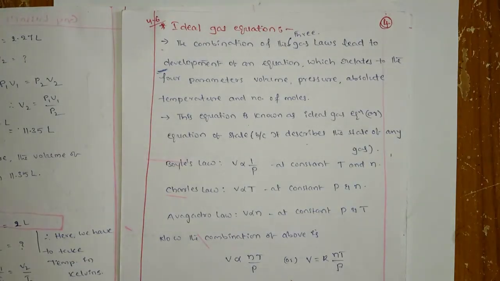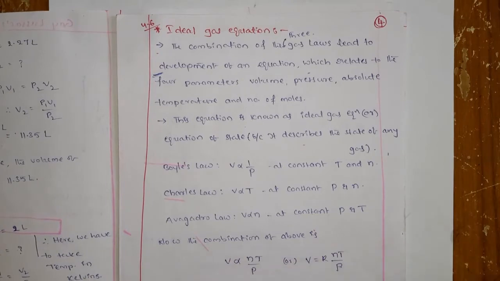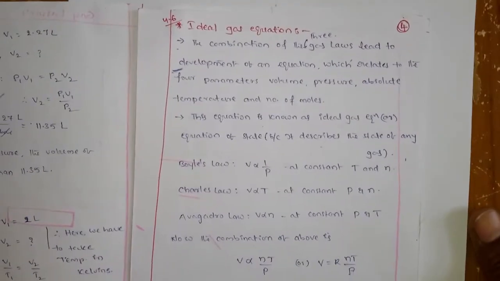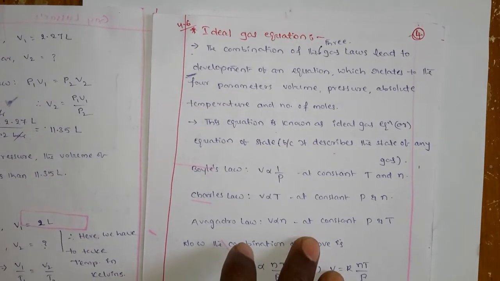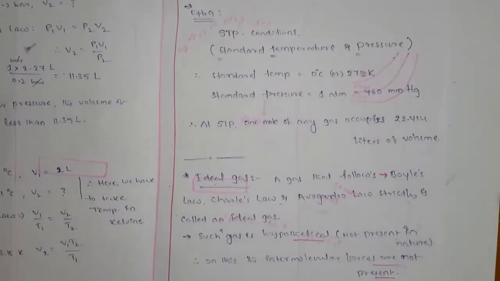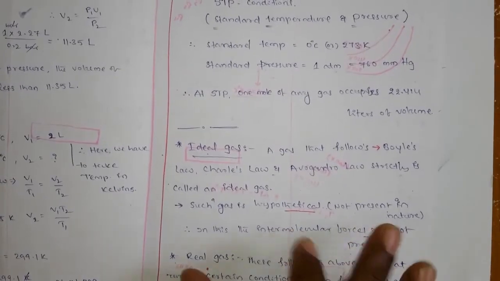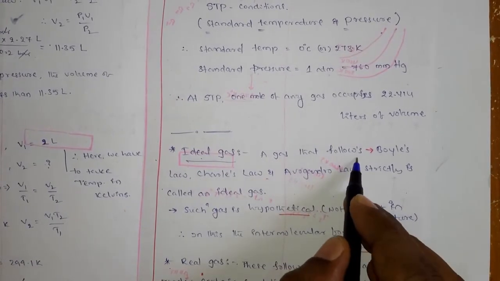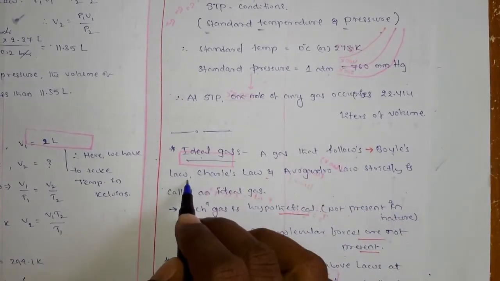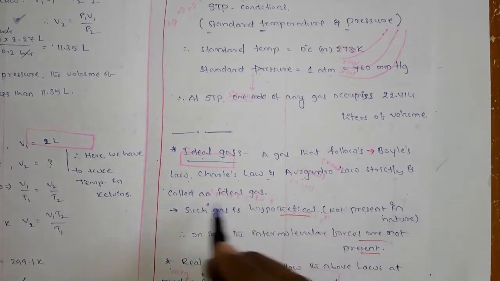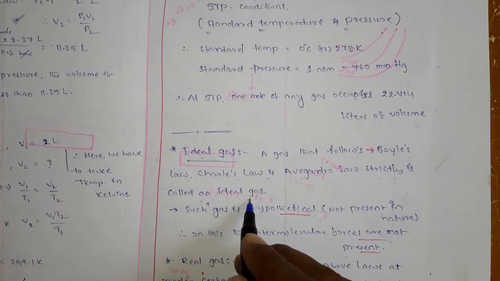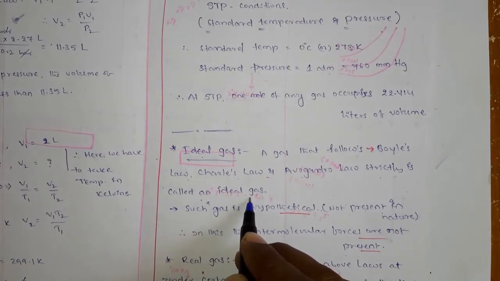So coming to the next topic, that is the ideal gas equation. Okay. So before going to the ideal gas equation, first of all we should know what an ideal gas is. What is an ideal gas? The ideal gas is very simple: a gas that follows Boyle's law, Charles law, Avogadro's law strictly, then you can call it an ideal gas.